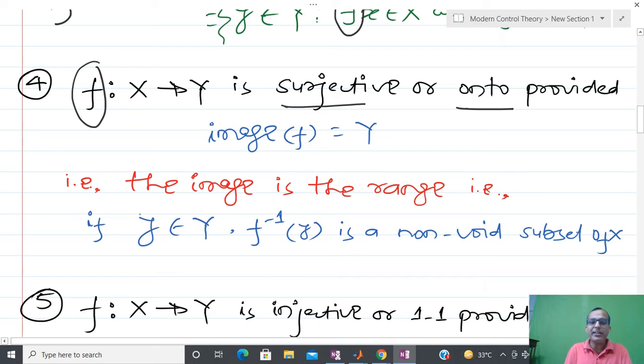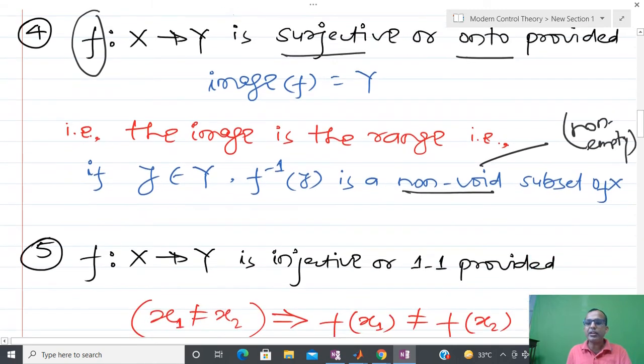So if I take some object from the image space, then f inverse of y is not an empty set, or non-void set, as people say. I have written it in the terminology of mathematics, but you can interpret it as a non-empty set.